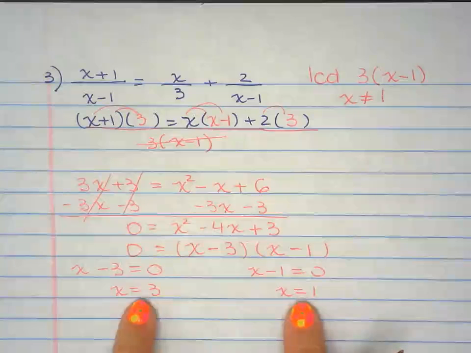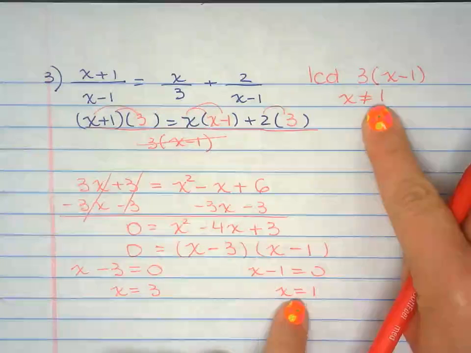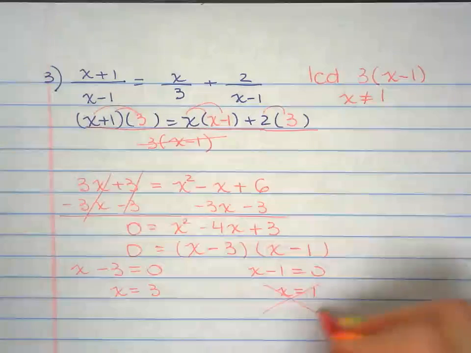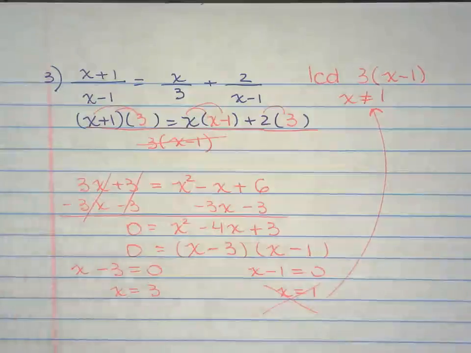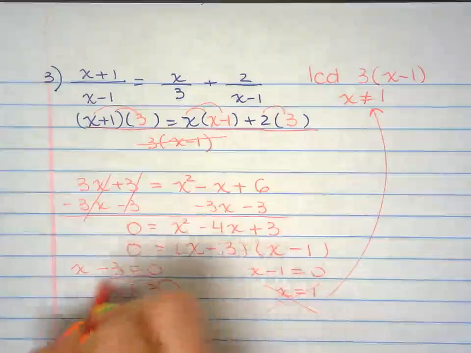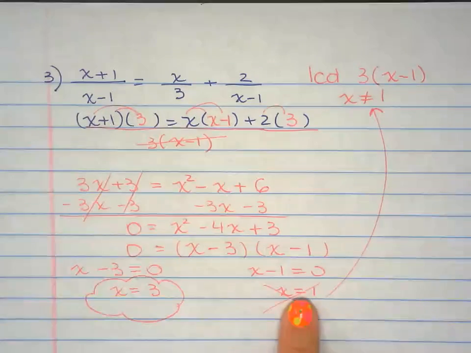Check your restrictions first. X cannot be equal to 1. If x equals 1, that will give me 0 in the denominator. So this cannot be it because of the restriction. Now, there's nothing wrong with x being 3. So this is my only solution, not this one.